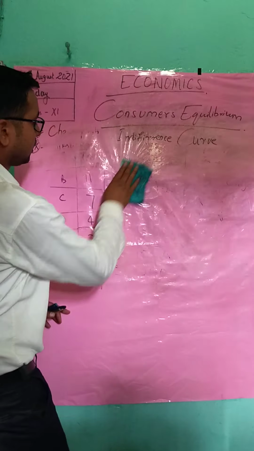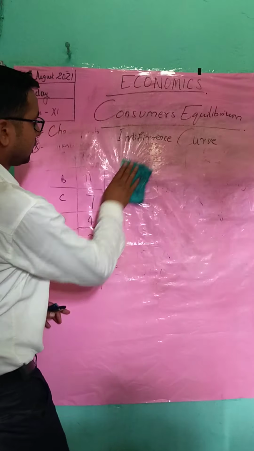Firstly, we will understand what an indifference schedule is. An indifference schedule is a tabular presentation of various combinations of two goods. That is, we learned about two goods, Horlicks and Chyawanprash. That is the indifference schedule. Now, what is an indifference curve? An indifference curve is a curve that shows different combinations of two goods that yield the same level of satisfaction to the consumer.